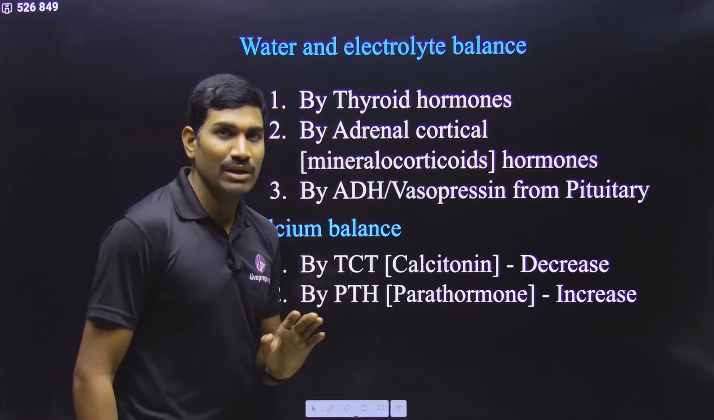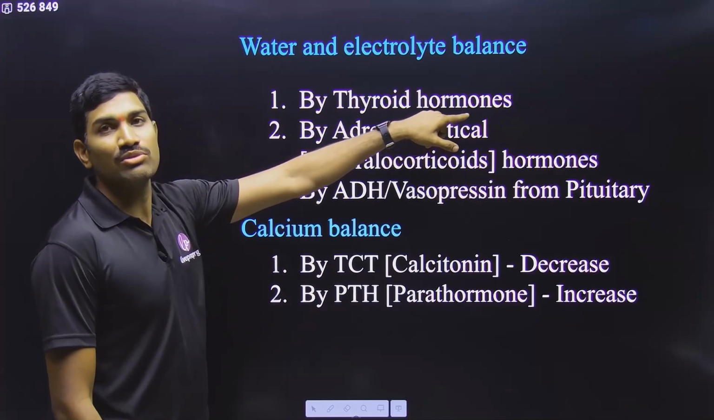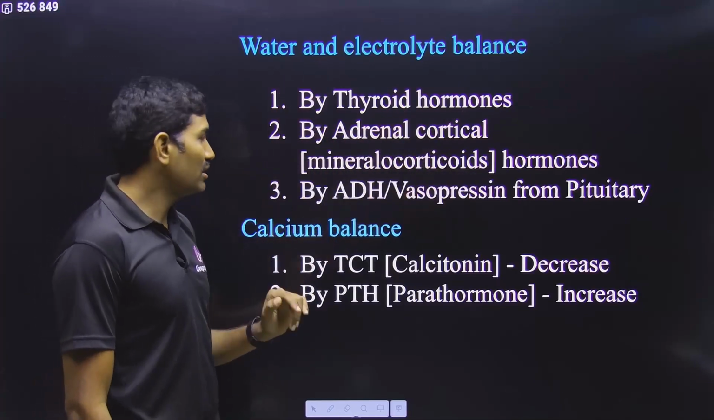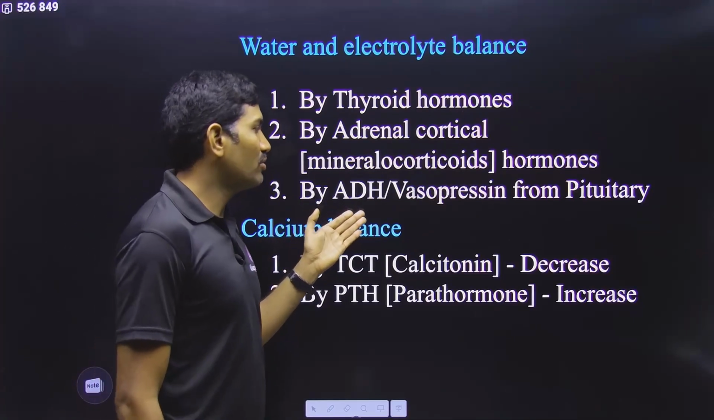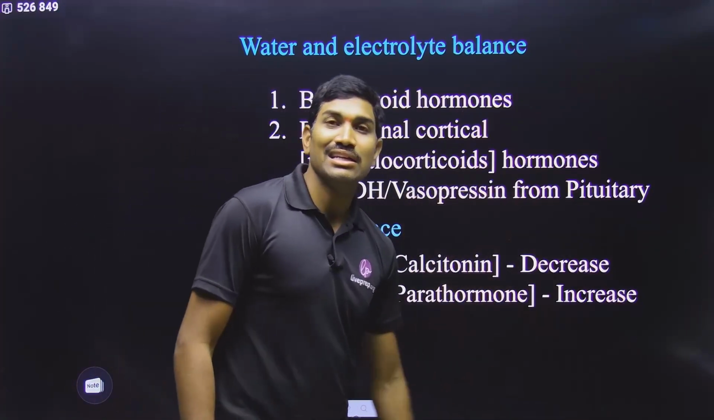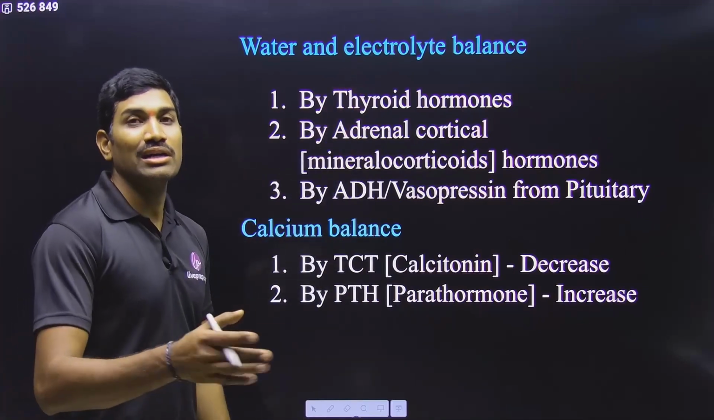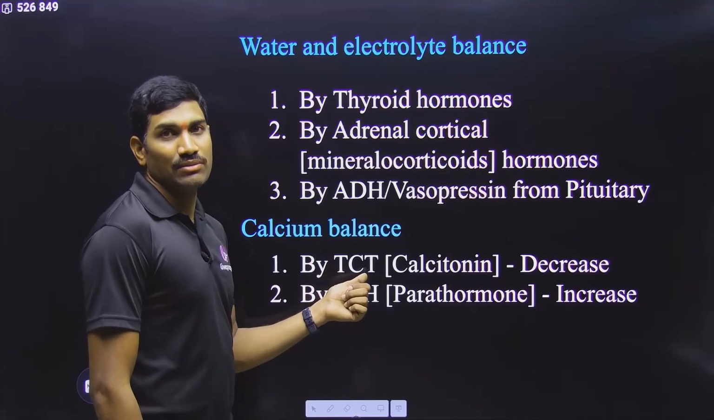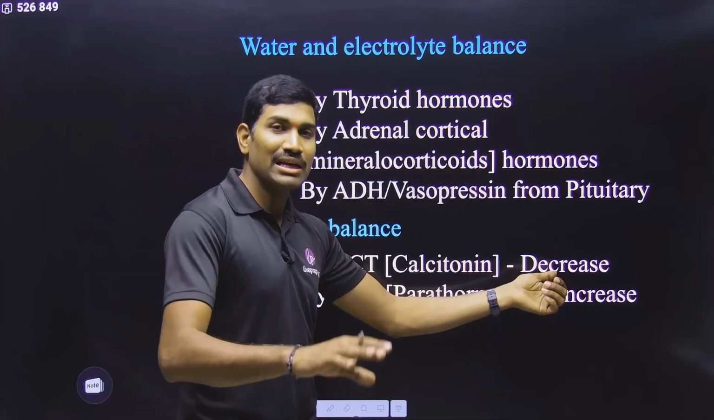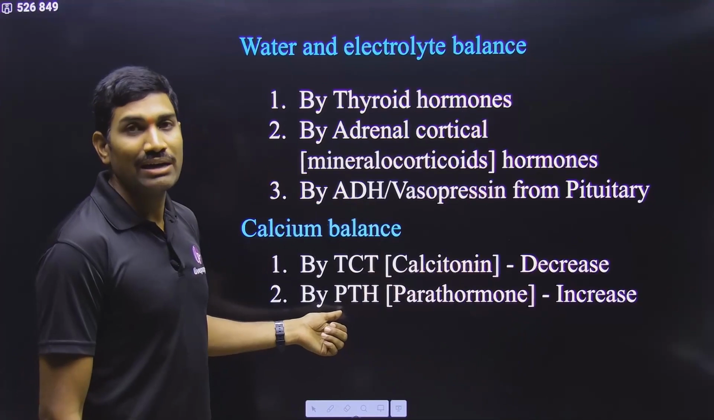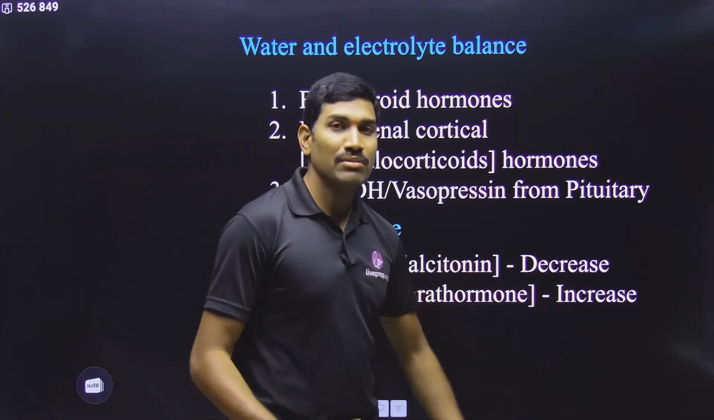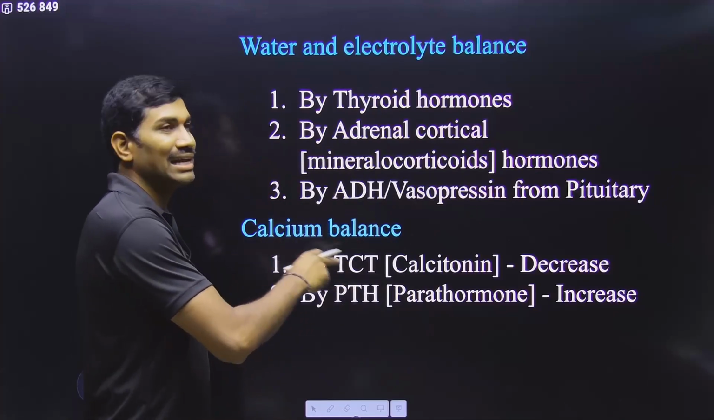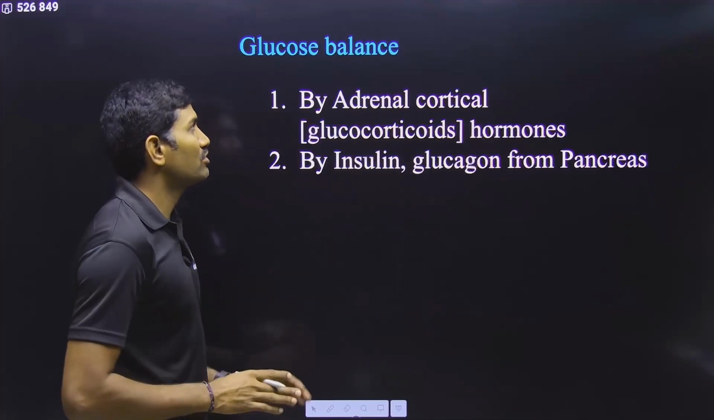Next one, water and electrolyte balance. Thyroid hormones are involved here. Adrenal cortex means what is involved here? Mineralocorticoids are involved here. Not only this, antidiuretic hormone, also called vasopressin, released from the pituitary gland, is also involved in water and electrolyte balance. Next one, regarding calcium balance, thyrocalcitonin decreases the blood calcium levels, whereas parathormone or parathyroid hormone helps in increasing the calcium levels. So these two act in opposite ways, and they help in calcium balance. This information you also need to understand.